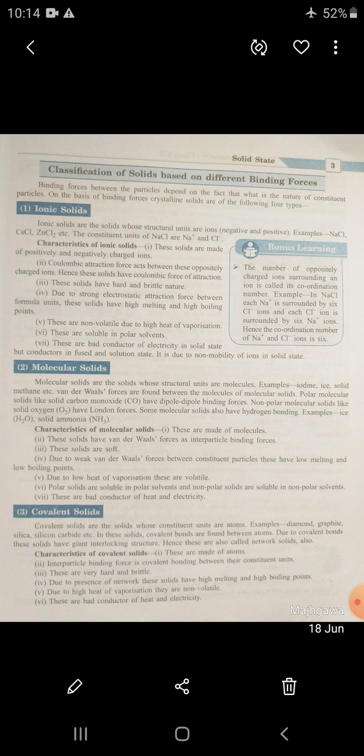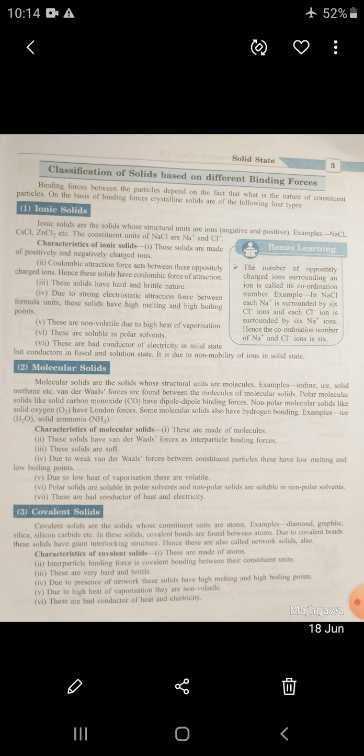So molecular solids are made up of molecules. Van der Waals forces are found between them. They are soft in nature. Due to the presence of weak van der Waals force, they have low melting and boiling points. Due to low heat of vaporization, they are volatile. They are soluble in both types of compounds, polar and non-polar. These are bad conductors of heat and electricity.